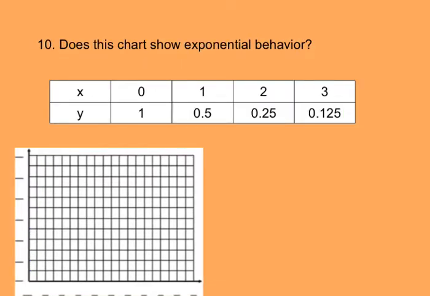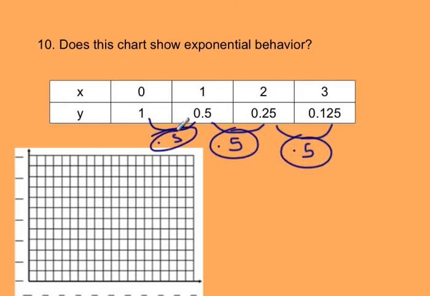Now, taking a look at number 10. What I want to do is divide 0.5 by 1, and that's going to give me 0.5. 0.25 divided by 0.5 is going to give me 0.5. 0.125 divided by 0.25 is going to be 0.5. Since all of my rates are the same, I know that this does show exponential behavior. Since 0.5 is between 0 and 1, it does decrease.